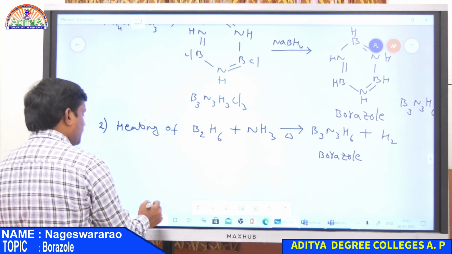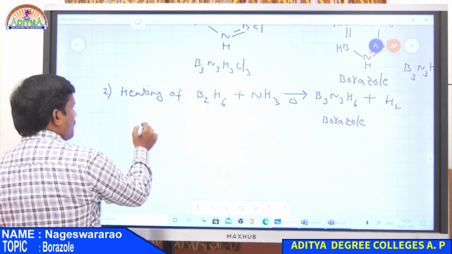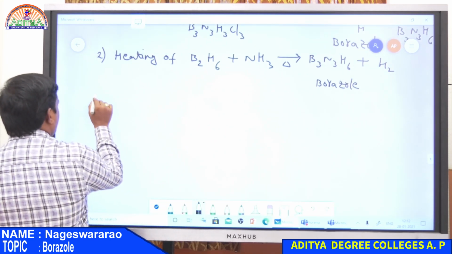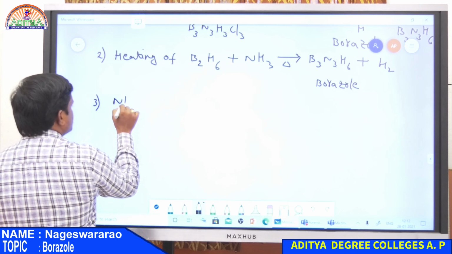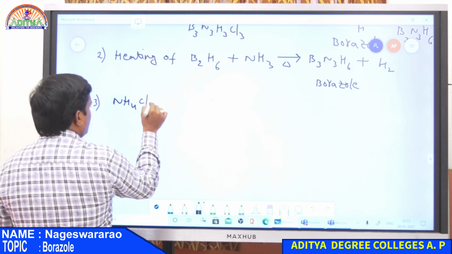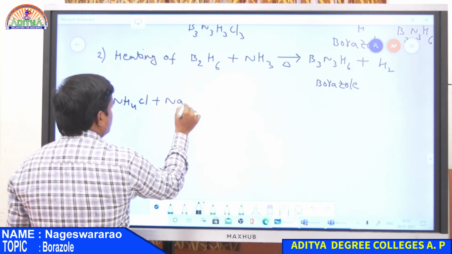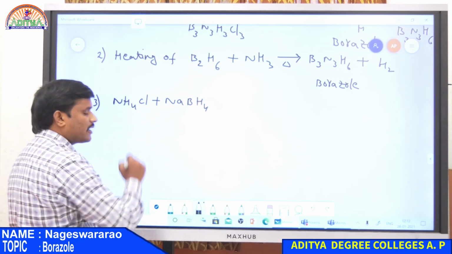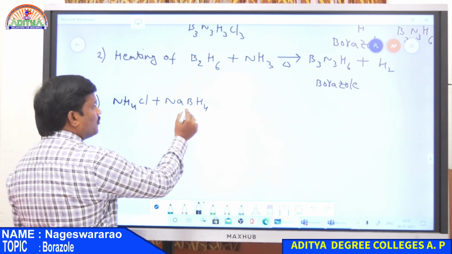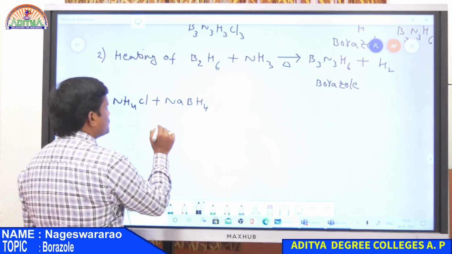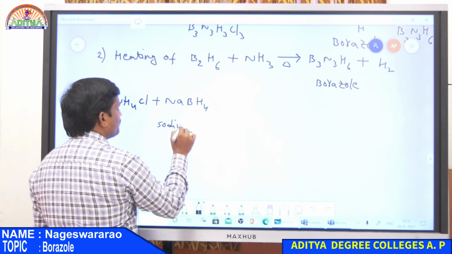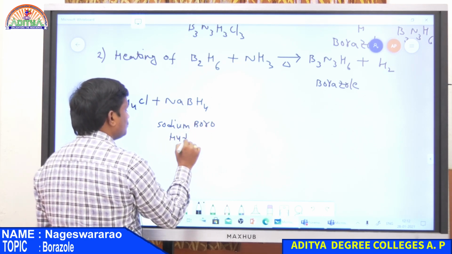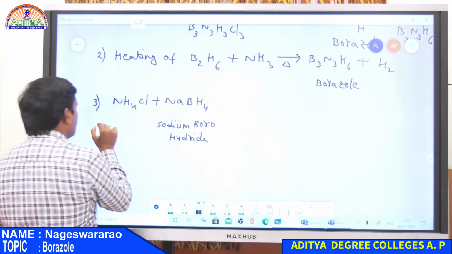And now the third preparation, from heating of NH4Cl and NaBH4. This is ammonium chloride and this is sodium borohydride.